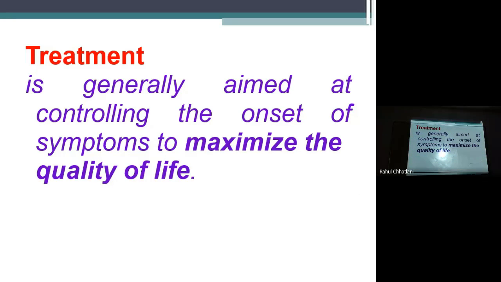Treatment is generally aimed at controlling the onset of the symptoms to maximize the quality of life. There is no such medication that you can provide specifically for any condition we have discussed in muscular dystrophy, except if there is hypertonia, which is rare. So no hypertrophy only. That is also not hypertrophy. That is muscle mass going for fat deposition or fat globule deposition. It looks like hypertrophy is there, but actually there is no hypertrophy.